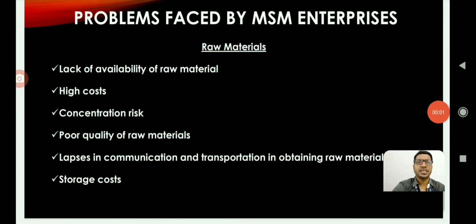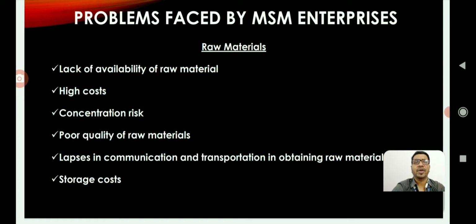Next major concern is raw materials. Lack of availability of raw material, high cost of raw material, concentration risk, poor quality of raw material, lapses in communication and transportation in obtaining raw materials, storage costs. These are the various aspects to be covered in the raw material section.